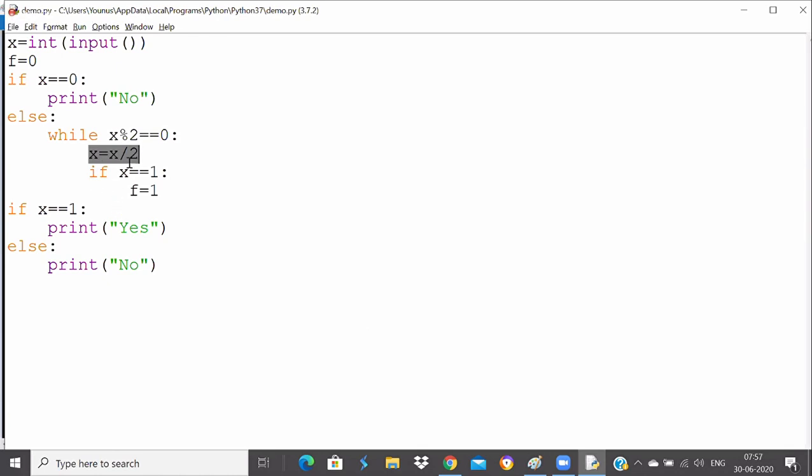So x is equal to x divided by 2 now. We will get this value as 2. 2 divided by 2, yes, so it will go and the remainder will be 0. So finally, we'll get the x value as 1. When the x value becomes 1, the flag will be set to 1. And if the flag is 1, I will print yes. Otherwise, I will print no.